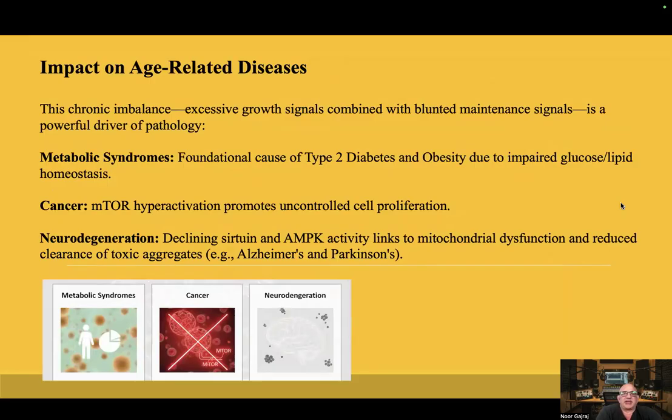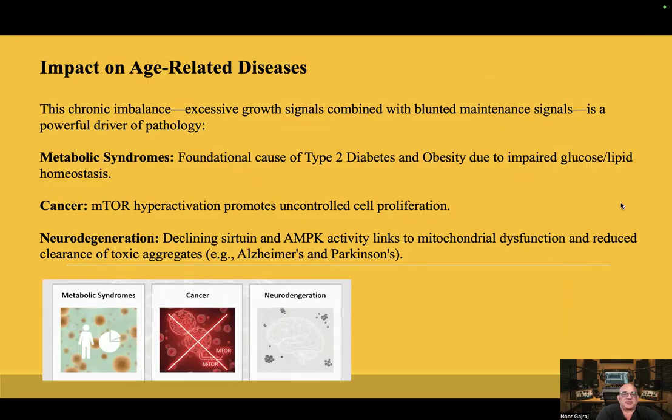Impact on age-related diseases. This chronic imbalance, excessive growth signals combined with blunted maintenance signals, is a powerful driver of pathology. Metabolic syndromes, foundational cause of type 2 diabetes and obesity due to impaired glucose-lipid homeostasis.